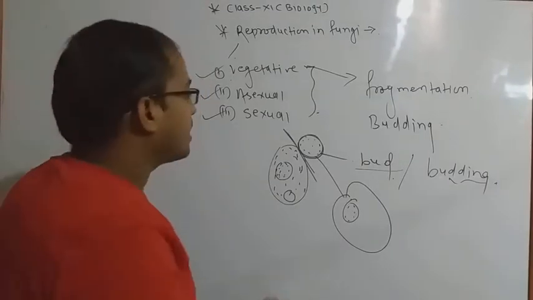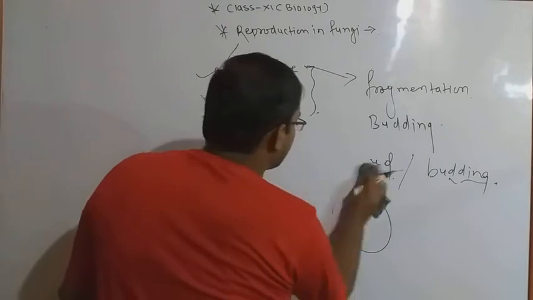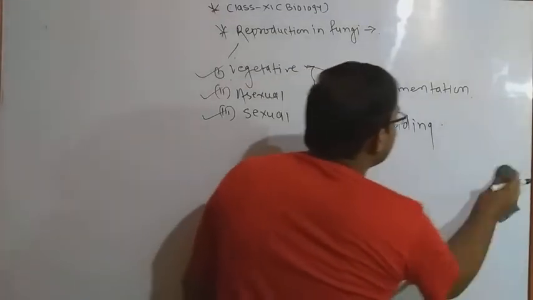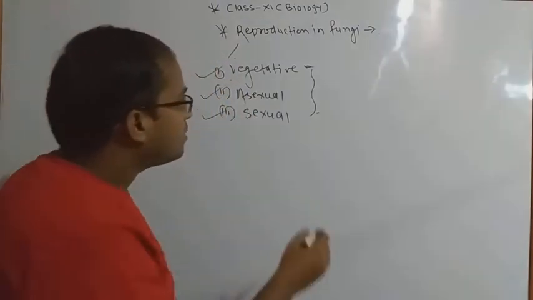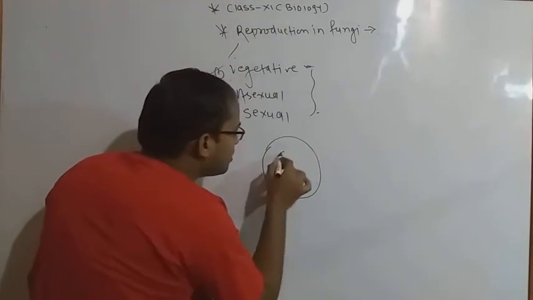Okay, now next we have to discuss, by taking an example, binary fission. Binary fission is also part of vegetative reproduction. In binary fission we know there is a special type of cell.